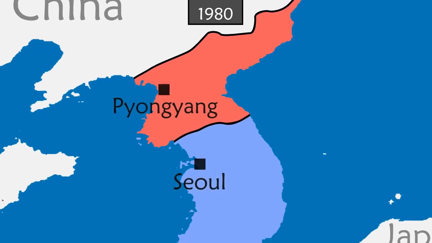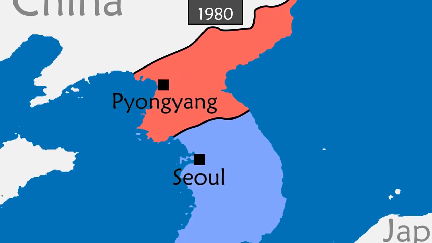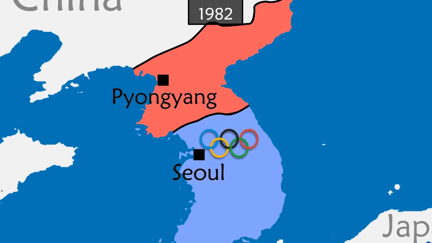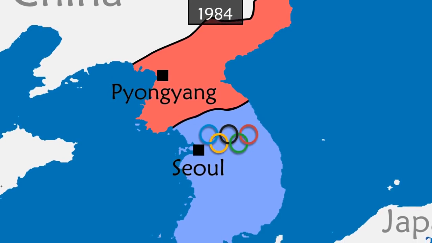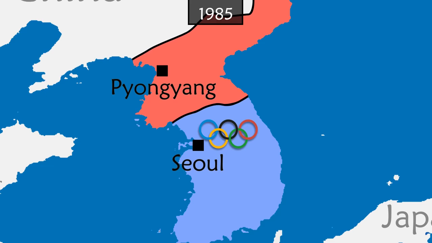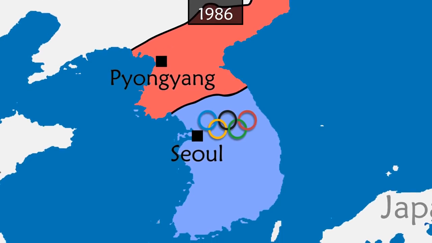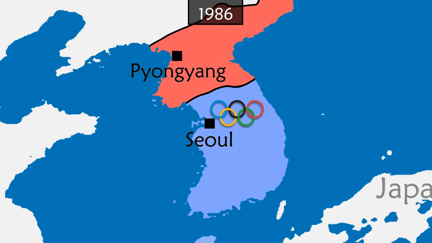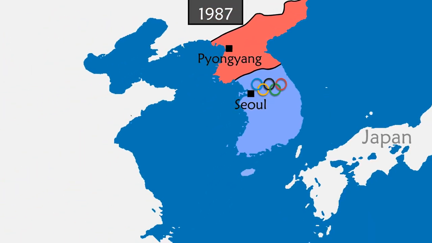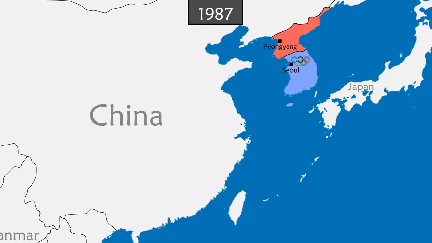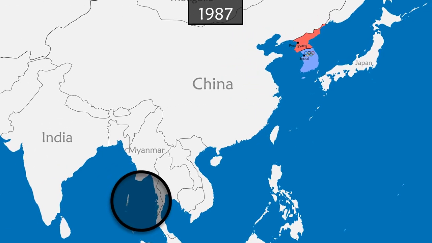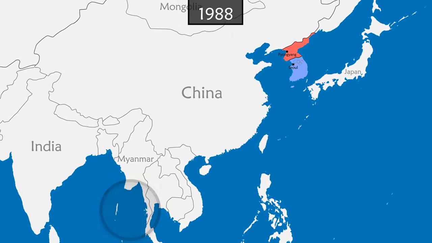In 1980, Seoul wins the right to host the Summer Olympic Games, to be held 8 years later. This prompts North Korea to ask to also be involved in the organization, but the International Olympic Committee turns down this request. North Korea then tries to sabotage the games by committing a terrorist attack at Seoul Airport and shooting down a South Korean plane over the Andaman Sea. This was followed by a North Korean boycott of the games.